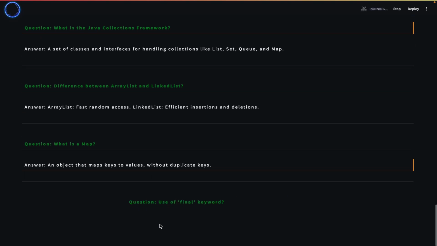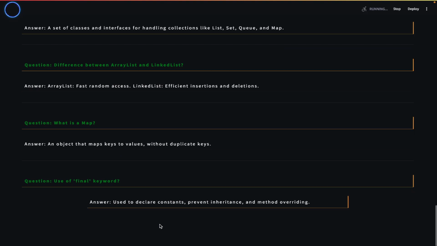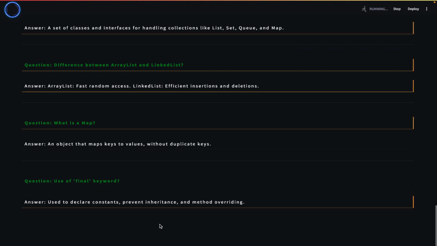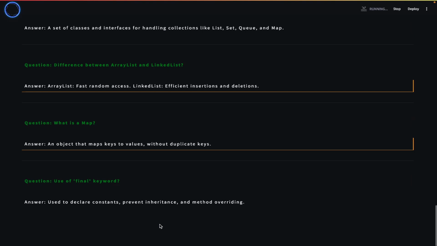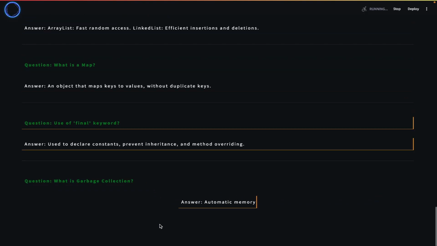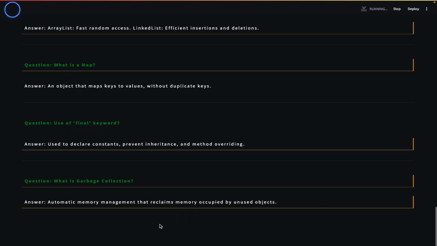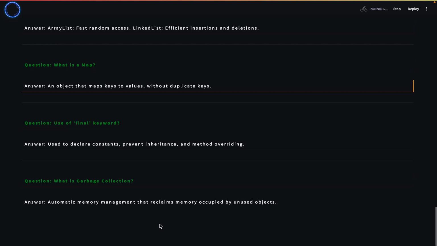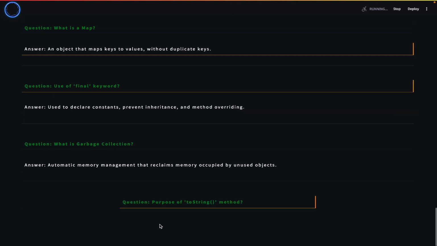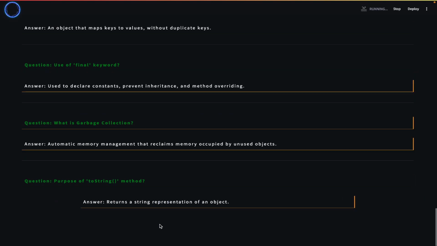Use of final keyword: used to declare constants, prevent inheritance, and method overriding. What is garbage collection? Automatic memory management that reclaims memory occupied by unused objects. Purpose of toString method: returns a string representation of an object.